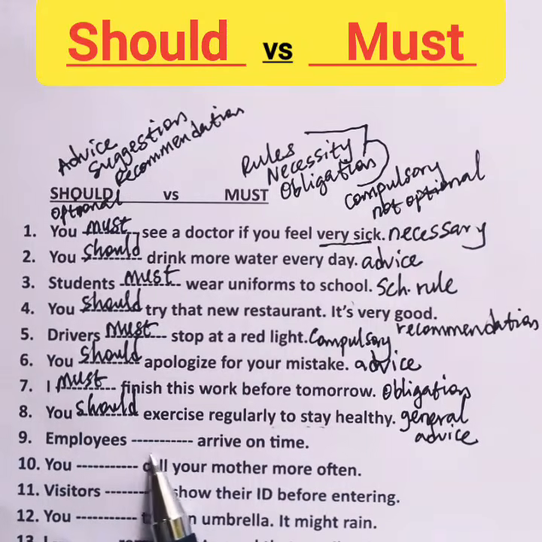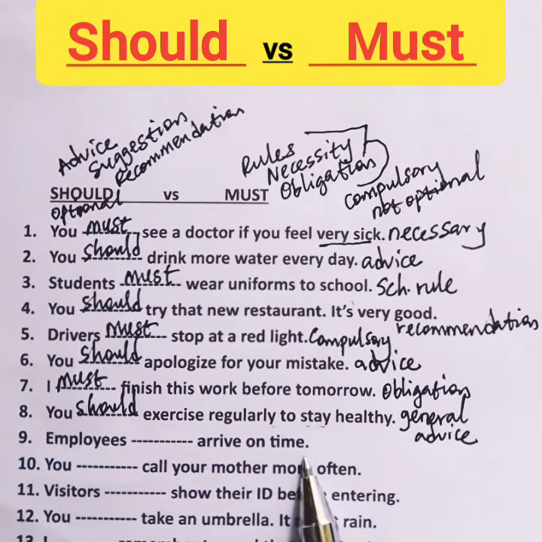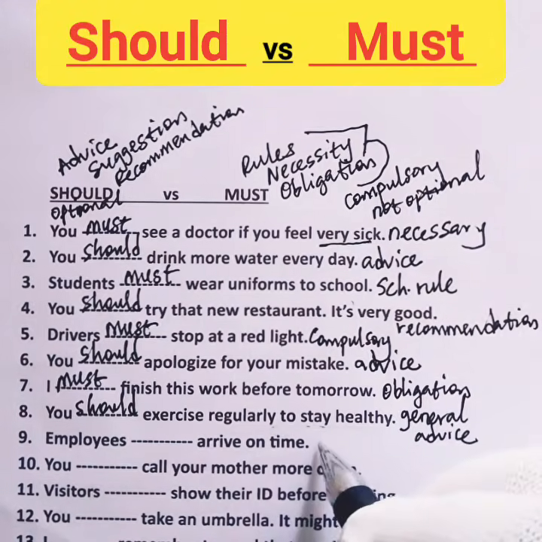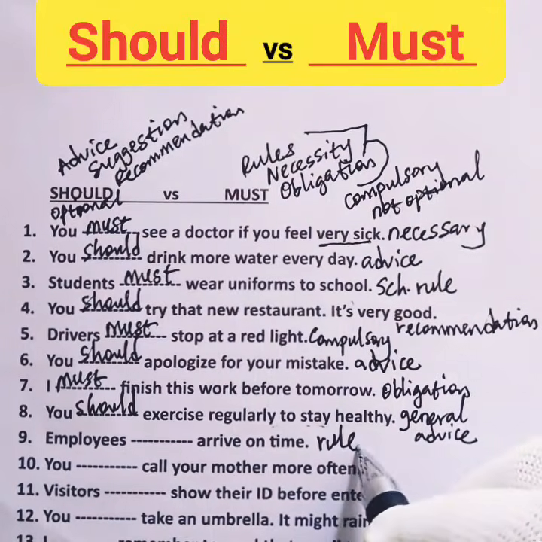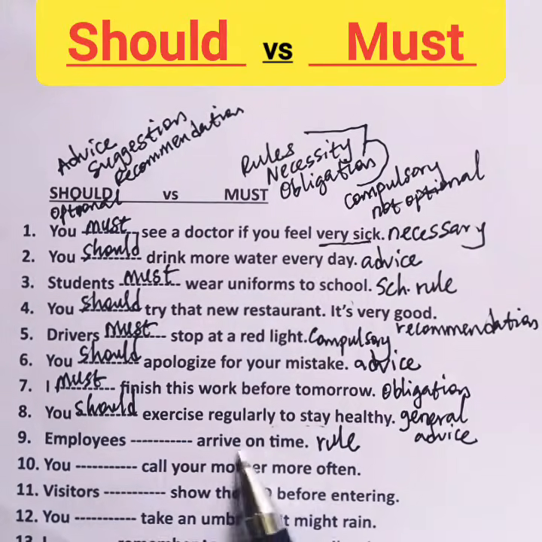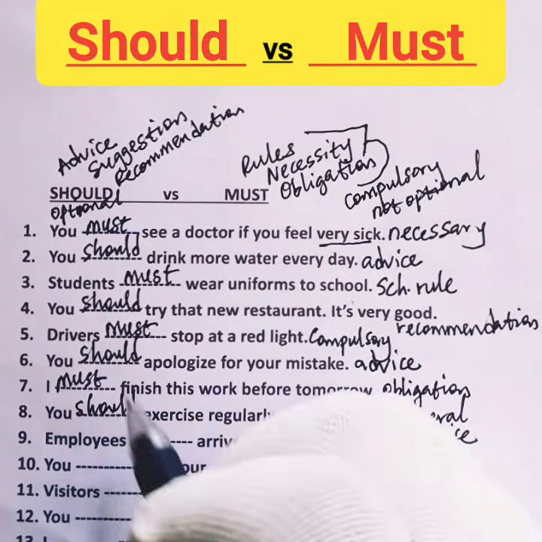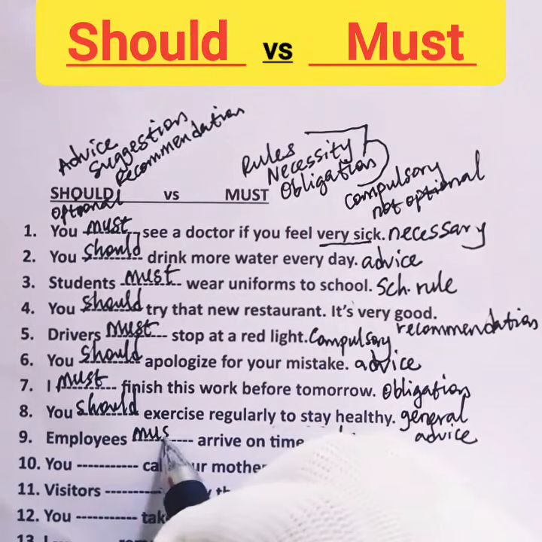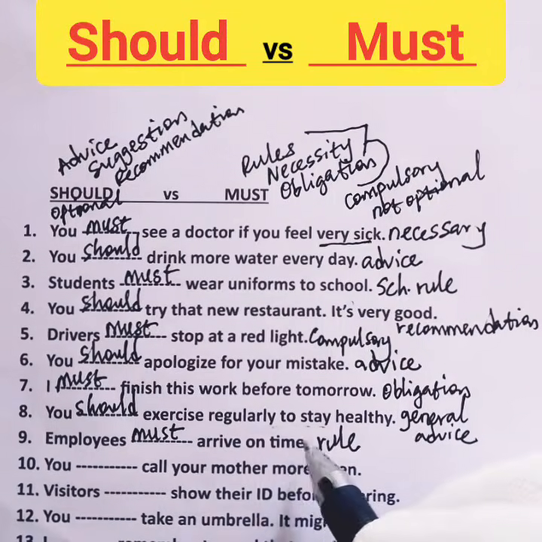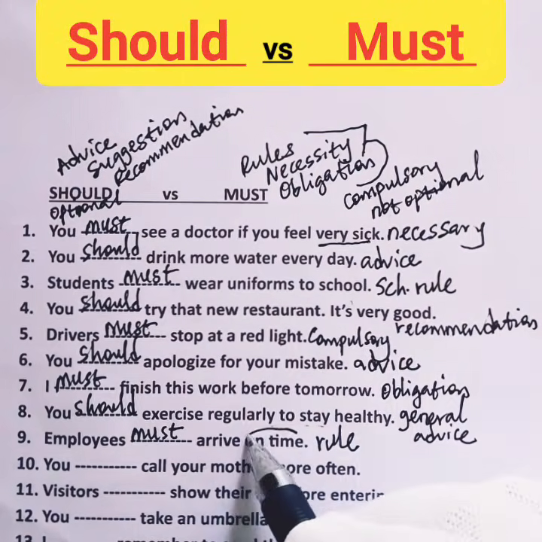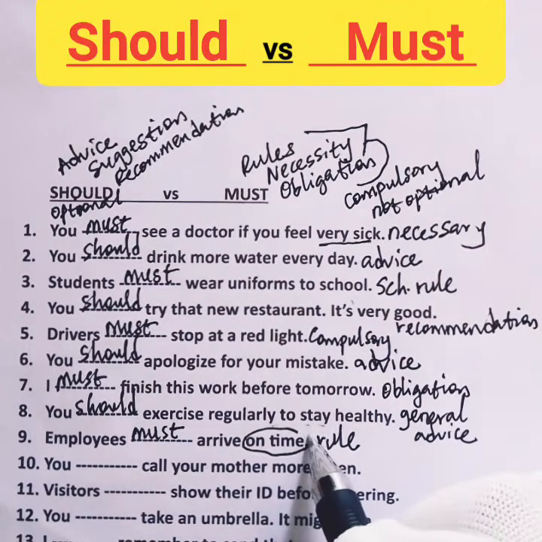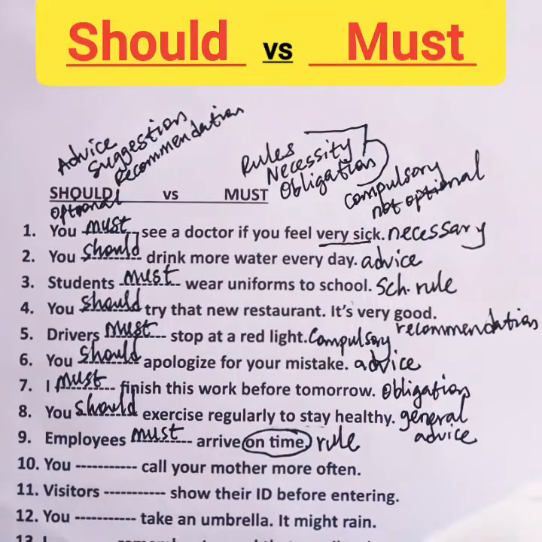9. Employees blank arrive on time. This is a work rule. It is compulsory for employees to arrive on time. Must is correct here. I have made a video on how to use on time and in time. Please check this channel to find out the video and watch it. You will understand the clear difference between on time and in time.